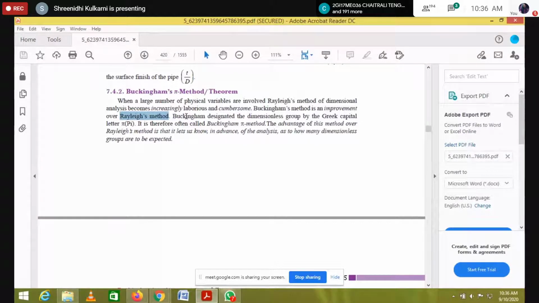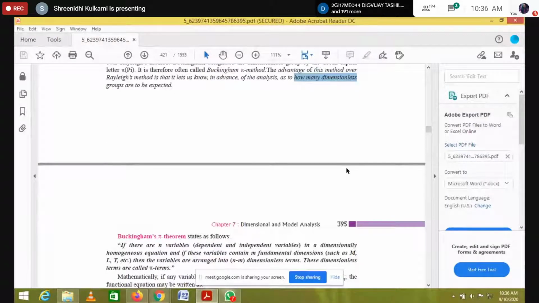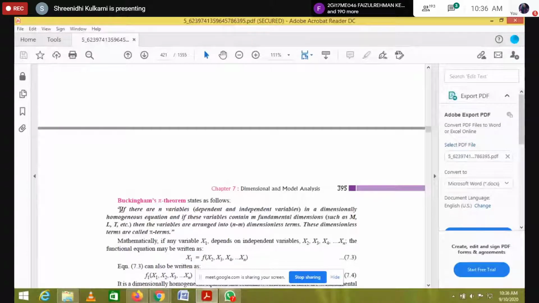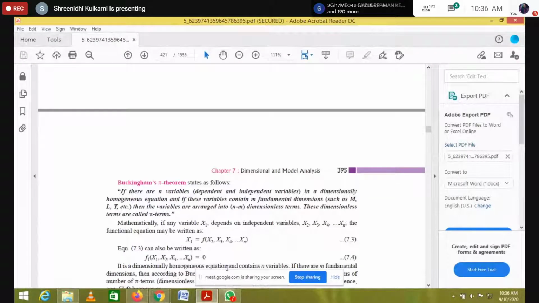Buckingham designated the dimensionless groups by the Greek capital pi, so it is often called Buckingham's pi method. The advantage of this method over the Rayleigh method is that it lets us know in advance of the analysis how many dimensionless groups are to be expected. That's why, if there is an n number of variables, we go for Buckingham's pi method or theorem. Here they have given the statement. They won't ask the whole statement, but you should understand it.